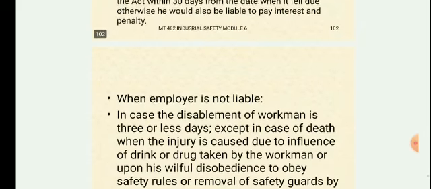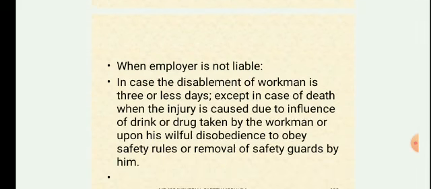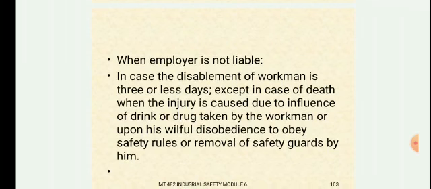Okay, so there are cases when the employer is not liable. What are the cases? In case the disablement of the workman is 3 or less days. The workman is disabled for 3 or less days. Also, except in case of death. Okay, within 3 days, if he is dead, then the employer should pay the compensation.